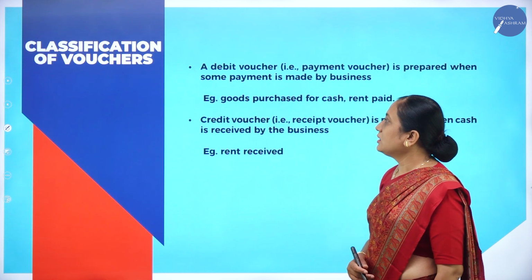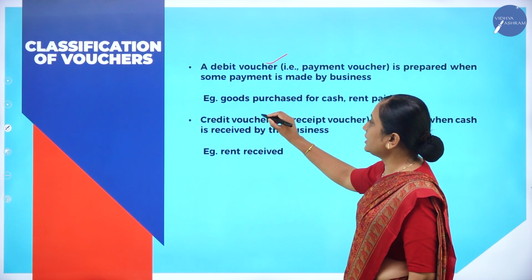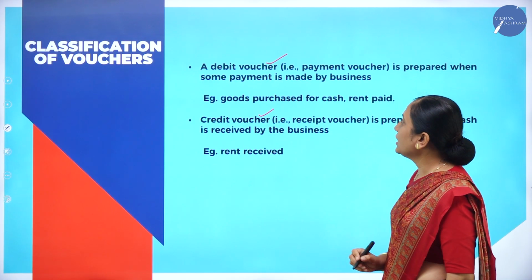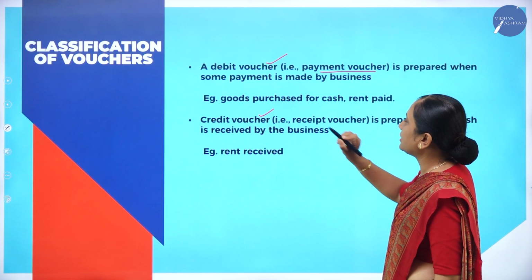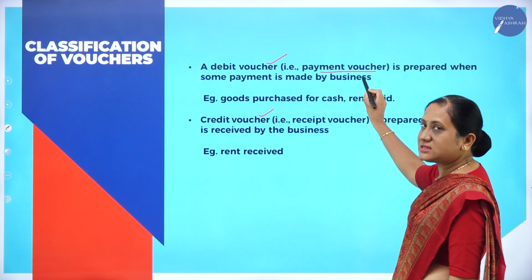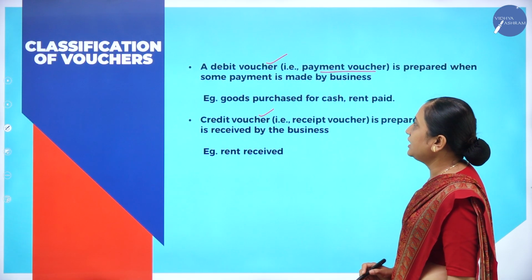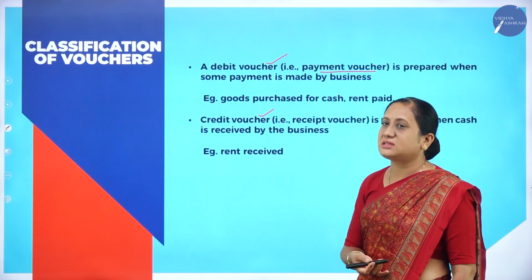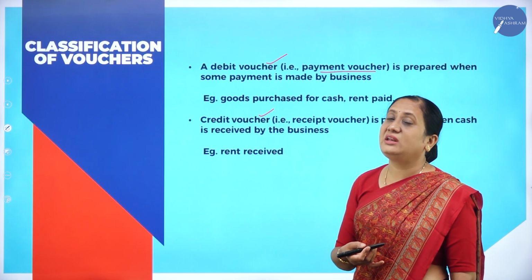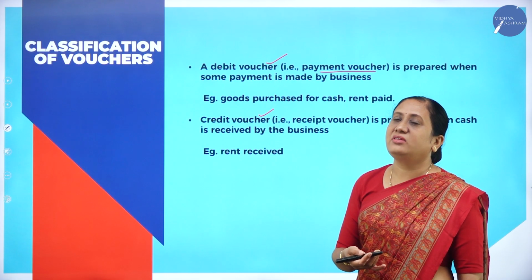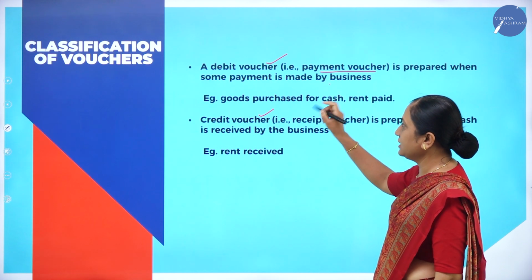Classification of vouchers. In classification of vouchers, there are two types. One is debit voucher and the other one is credit voucher. Debit voucher is also called payment voucher. Debit voucher is prepared whenever some payment is made by the business. Whenever he incurs any expenses, whenever he is making any payments, at that point of time debit voucher is prepared. See, for example,